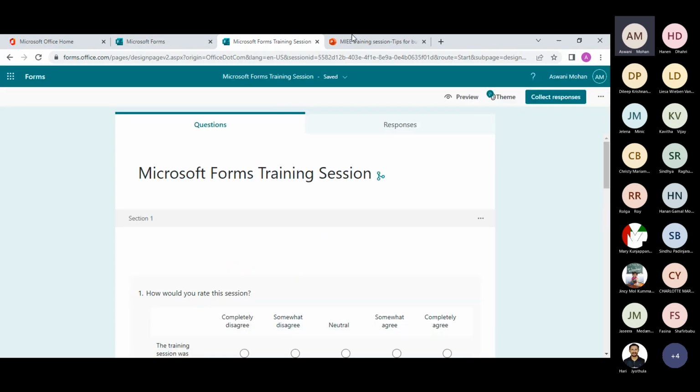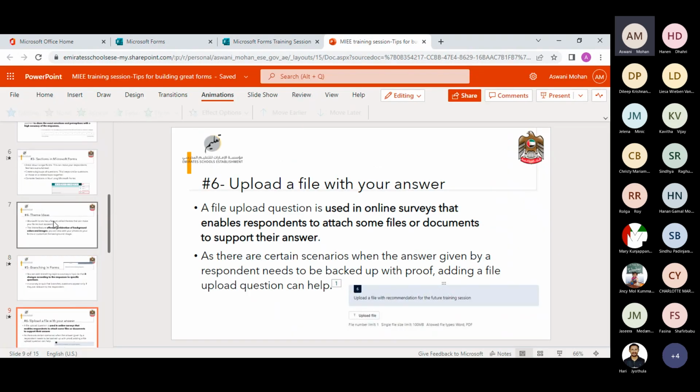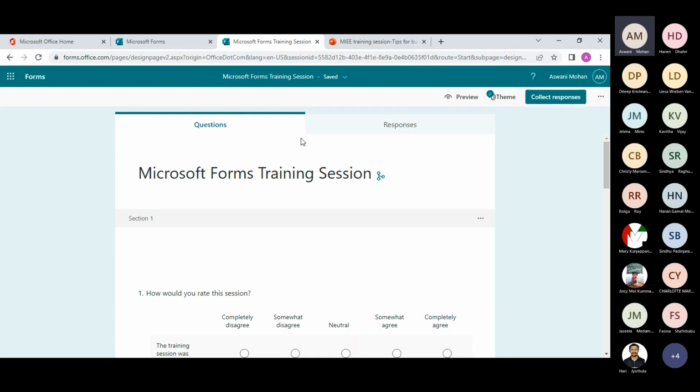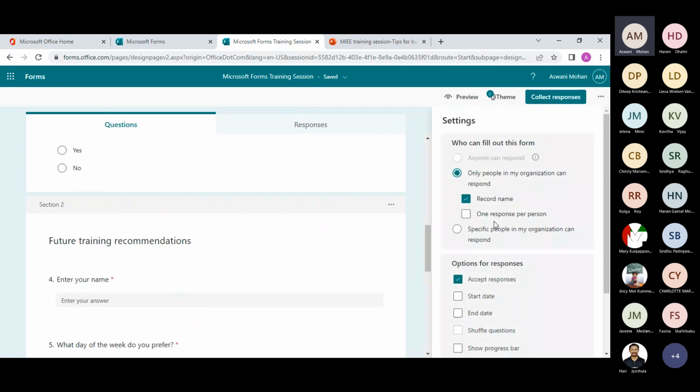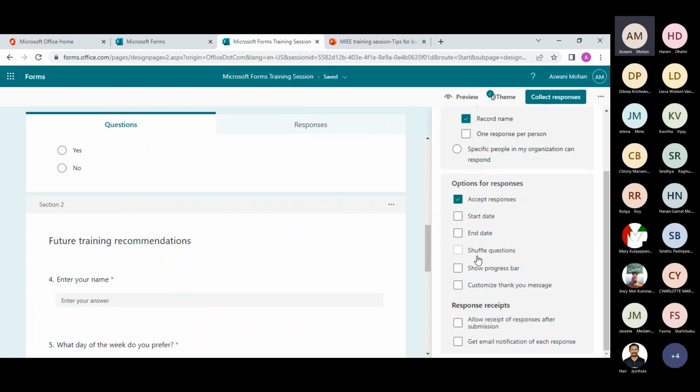And also, I suggested you to use sections if your form is going to be lengthier. But there is something to keep in mind: if you are using sections in your forms and go to the more option and go to settings, you will not be able to shuffle questions. So in whatever order you put the questions, that's how the user will be seeing them. You cannot shuffle questions if your form has more than one section. And also, you can only show the progress bar.